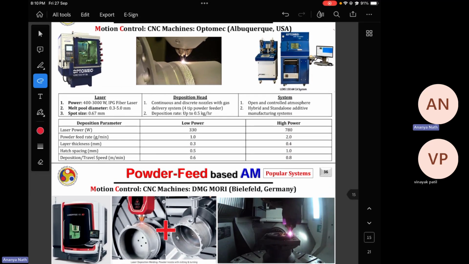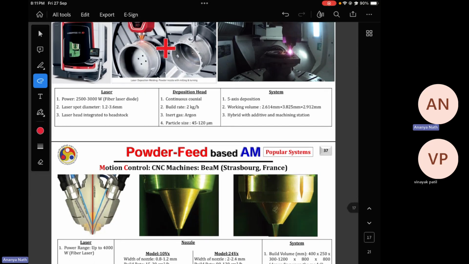So here you can see some of the deposition parameters. Last class we already talked about the process parameters of powder laser DED. Again, laser power, scan speed. Then another important parameter is the powder feed rate, layer thickness, hatch spacing, the head movement like the travel speed, the gas flow rate, and bead overlap ratio. Everything has a very significant role in good deposition.